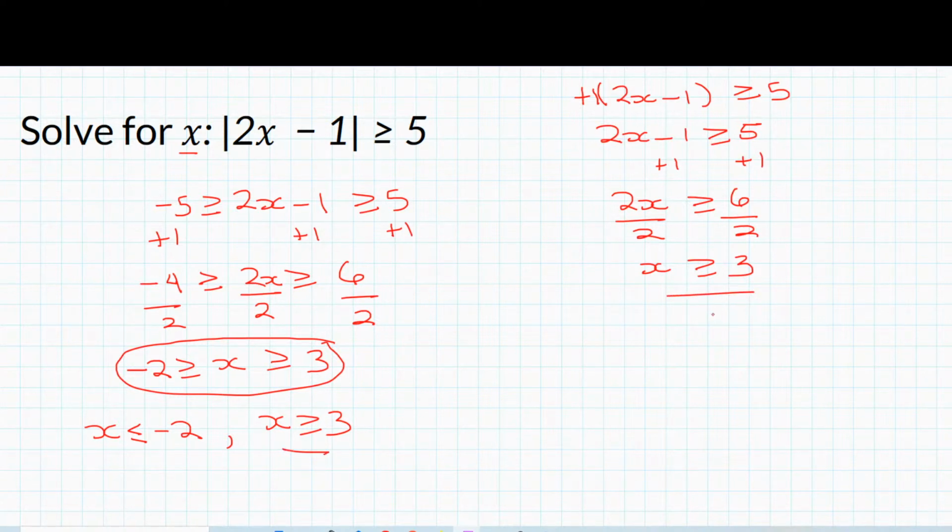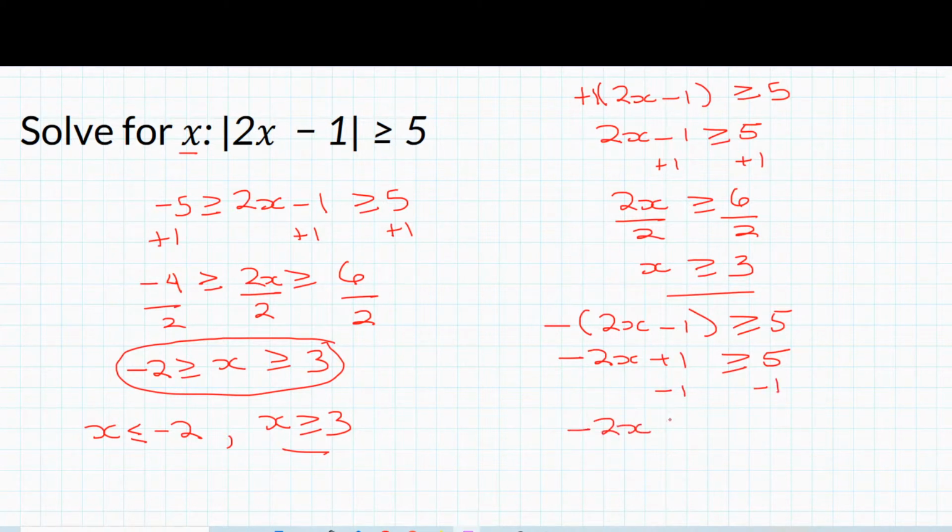Now the second thing we need to remember when you're dealing with absolute value inequalities is that you can also have a negative value. So that's going to be written this way: -(2x minus 1) is greater than or equal to 5. Now we're going to distribute the negative into the parentheses, and you have -2x plus 1 is greater than or equal to 5. And then we're going to subtract 1 from both sides, and you have -2x is greater than or equal to 4.